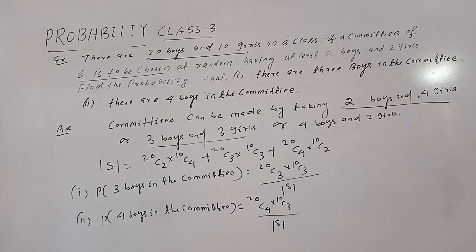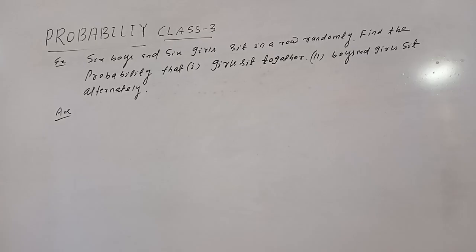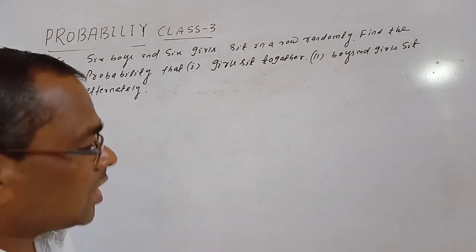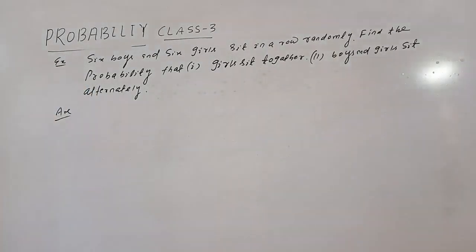Next we do another question. So 6 boys and 6 girls sit in a row randomly. Find the probability that all girls sit together. Number 2, boys and girls sit alternately. Okay.